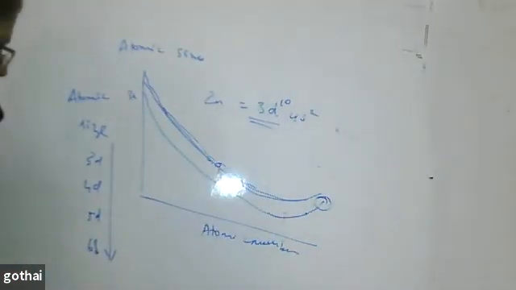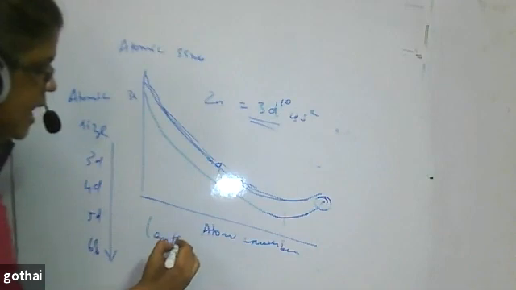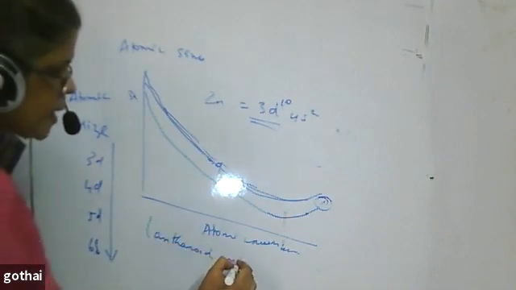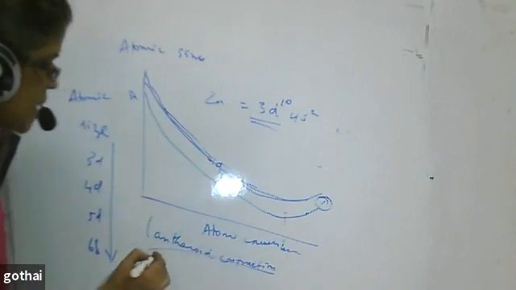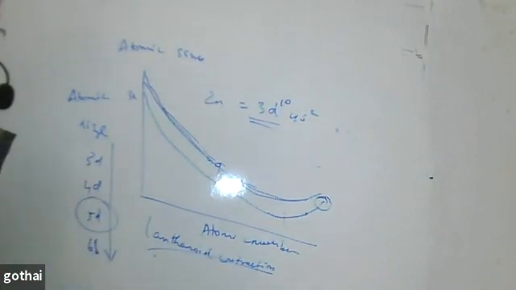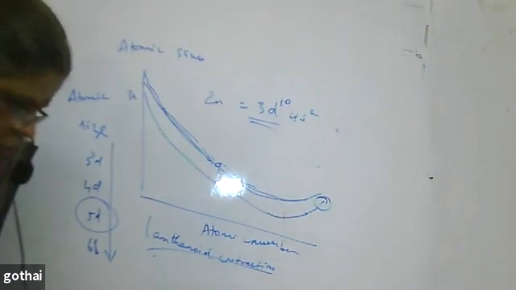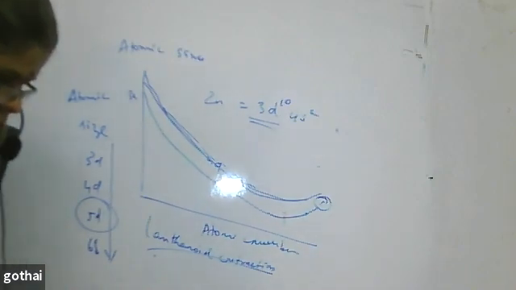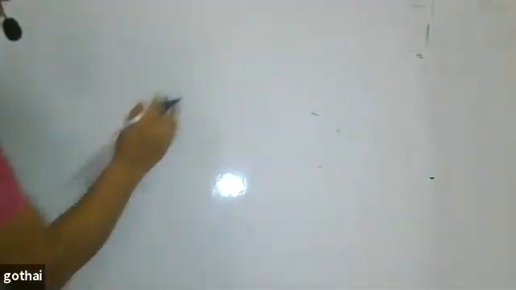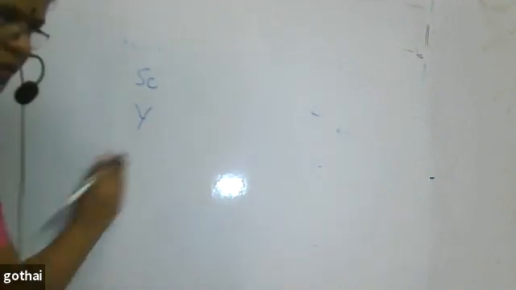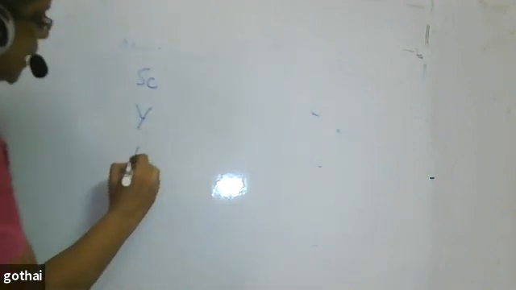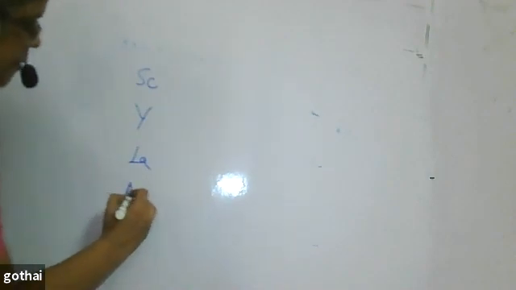Why? Because we call this lanthanide contraction. Why am I talking about lanthanide contraction? Because when you come to the 5d series of elements, take your periodic table, the 8.1 table. Down from scandium, you have Y, then next is lanthanum, next is actinium.